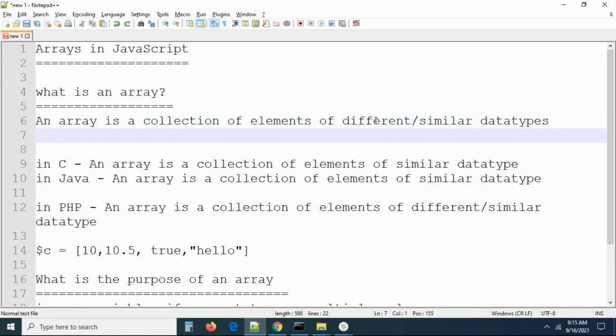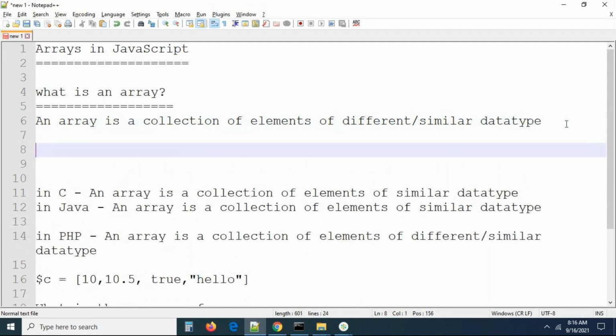But don't worry, we are not related to PHP. PHP is server side and JavaScript is front end. So here, an array is a collection of elements of similar data type. I mean, you can create an array with the same values or different values. Let us see the syntax of an array here.